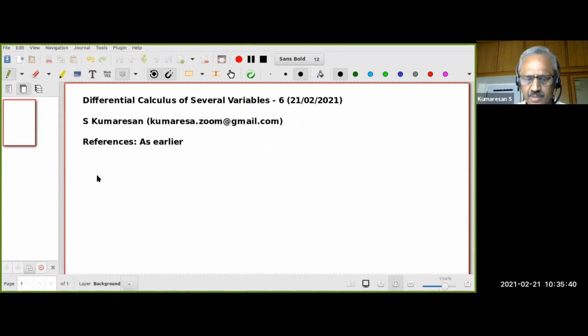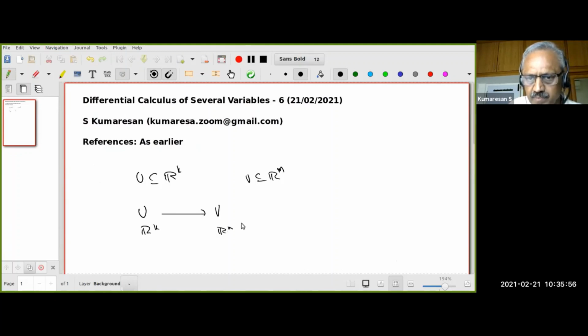Okay, so what did the chain rule say? Chain rule said something like this: U is an open set in Rk, V is an open set in Rm, and I have a function from U to V. This is in Rk, this is in Rm, and it goes to Rn.